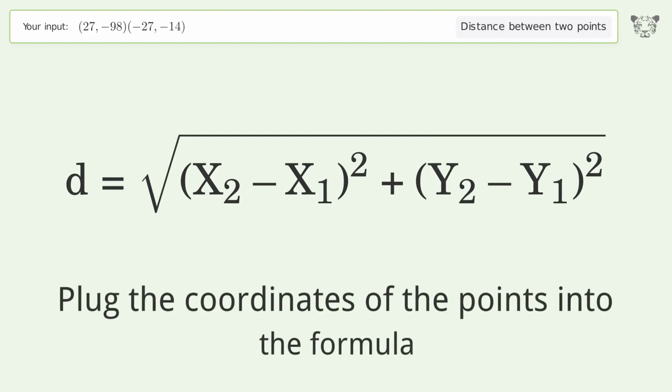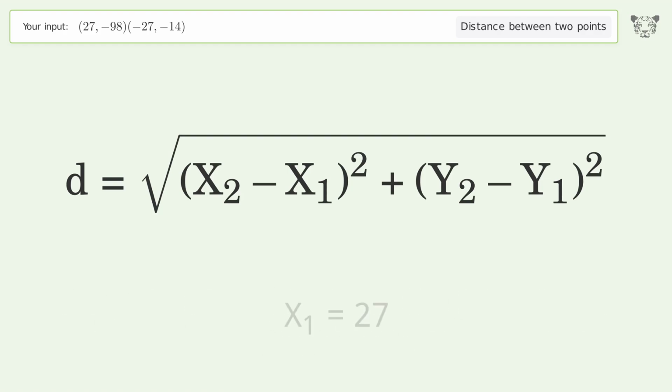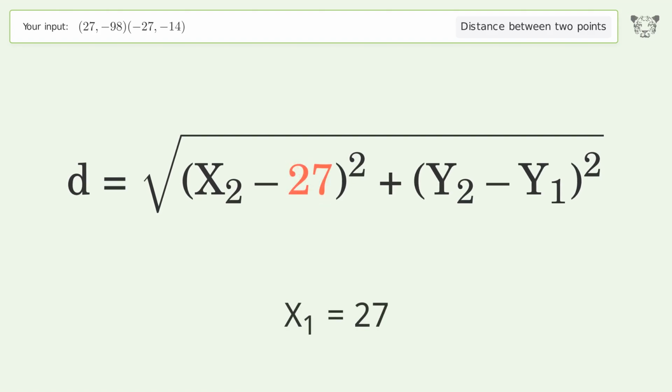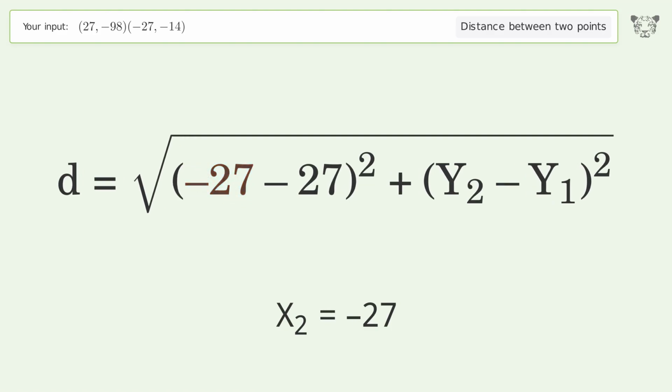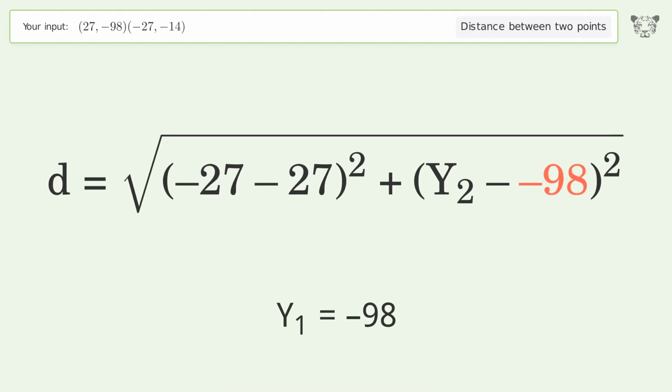Plug the coordinates of the points into the formula. x1 equals 27. x2 equals negative 27. y1 equals negative 98. y2 equals negative 14.